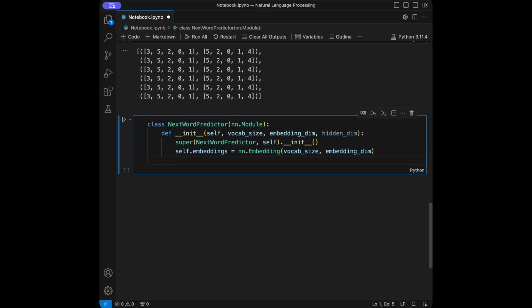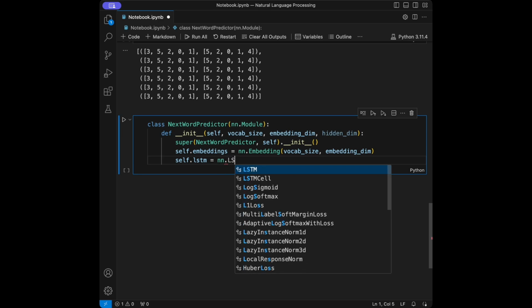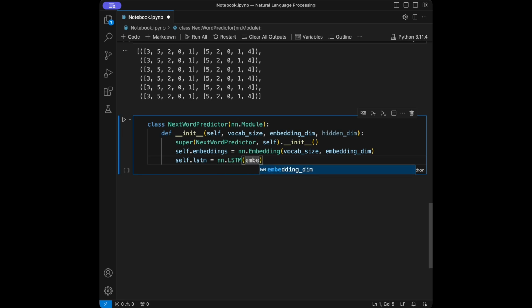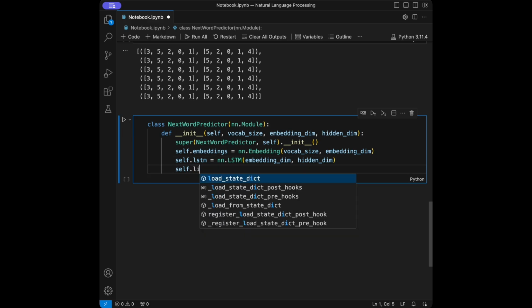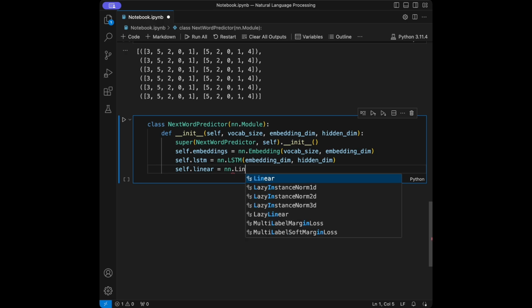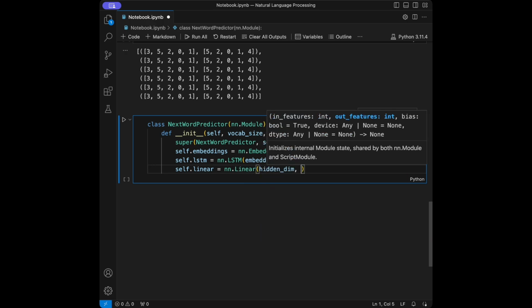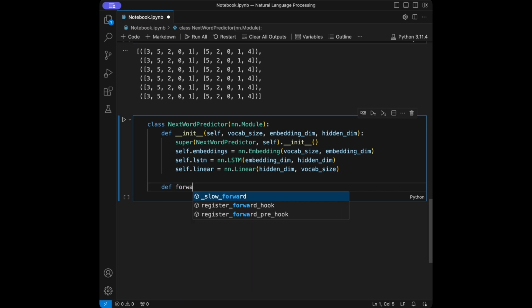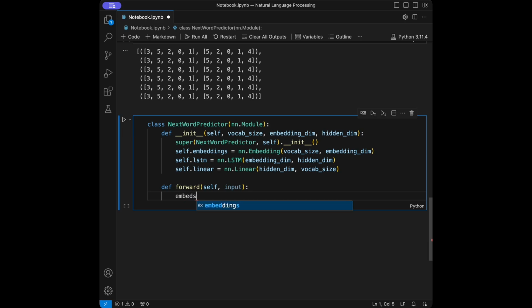Yeah. And then we will say self.lstm. We will say nn.LSTM, long short term memory, embedding dimension and hidden dimension. And then we will say self.linear. I'm going to add a linear layer like nn.Linear, hidden dimension, and vocab size. And we are going to define a forward method like self and input. And then we will say embeds is going to be self.embeddings, input inside of it.